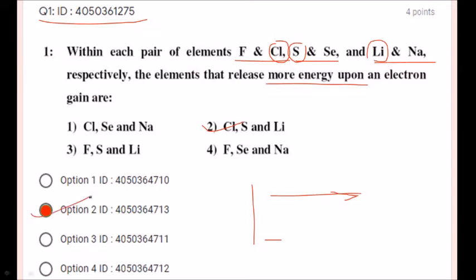So this is electron affinity. Based on electron affinity, option 2, chlorine, sulfur and lithium, are going to release more energy among fluorine and chlorine, sulfur and selenium, and lithium and sodium. So option number 2 is the correct option, students.